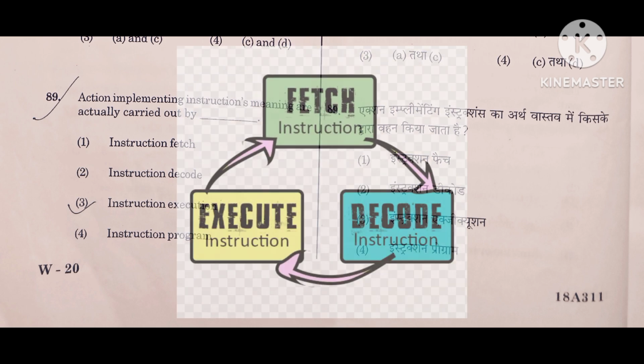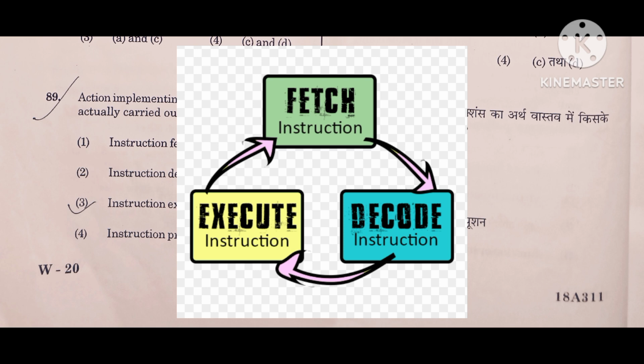You see in a figure the basic cycle in the CPU is instruction fetching, instruction decoding, and then instruction executing. What is instruction fetch? It means to fetch a program or an instruction one at a time from main memory to the IR, instruction register.